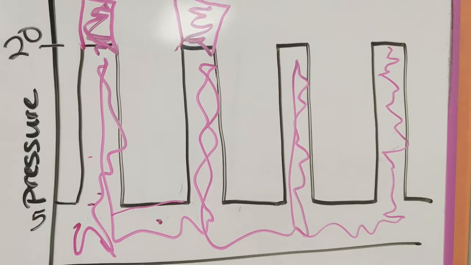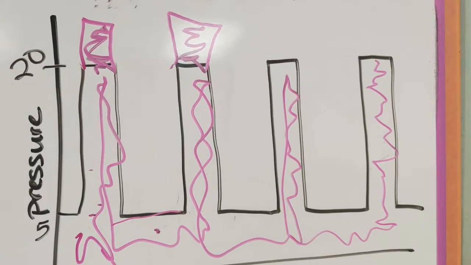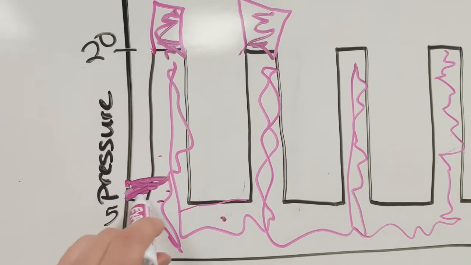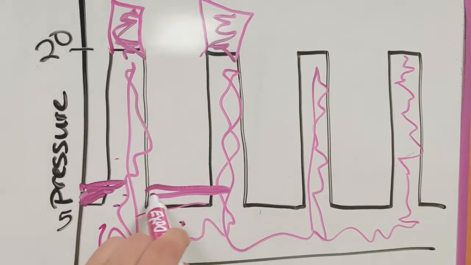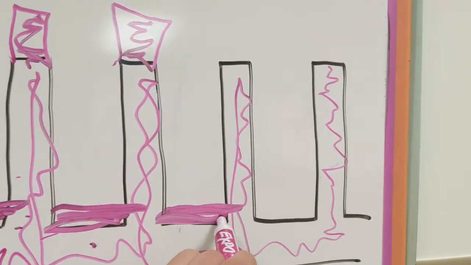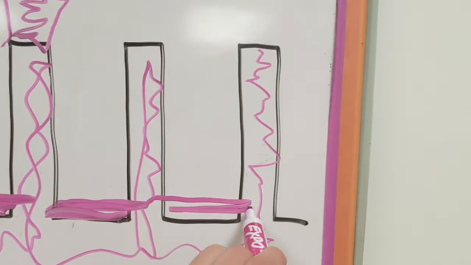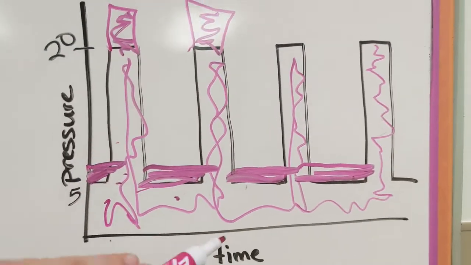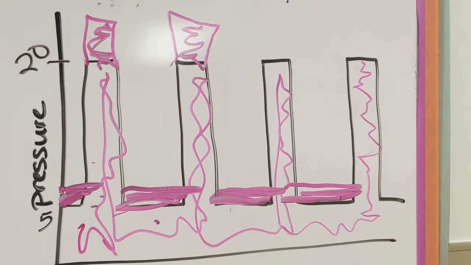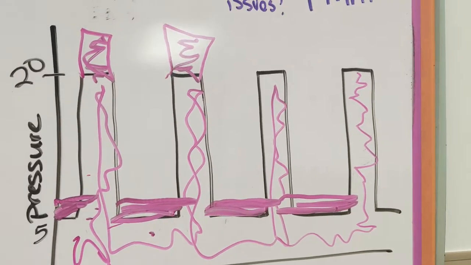So another way that we could increase our MAP would be to increase our PEEP. Sorry, I'm drawing left-handed here, but that just increases the pressure in between these breaths, and that will increase the total that we have underneath our graph, and so that increases our MAP.